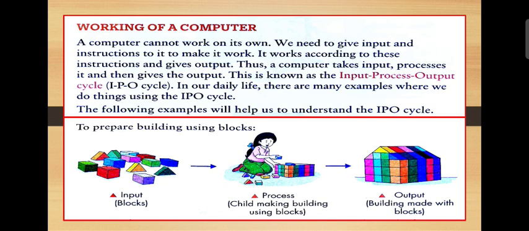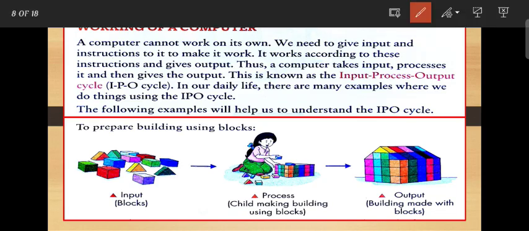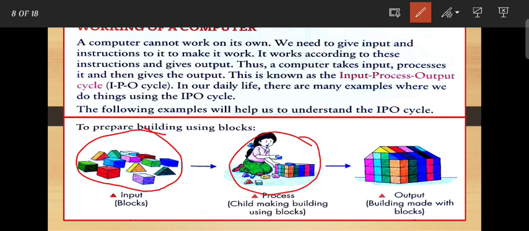So mainly when we are working on a computer, it wants our instruction. We give instruction to the computer, then the computer will process the instruction, then the computer will generate a desired result as an output. In this image you can see these are the inputs. Then here you can see a human processes it, for building the blocks.